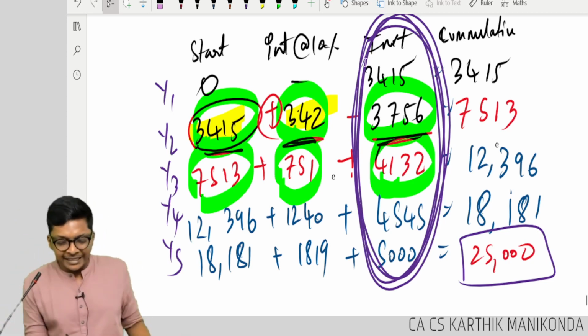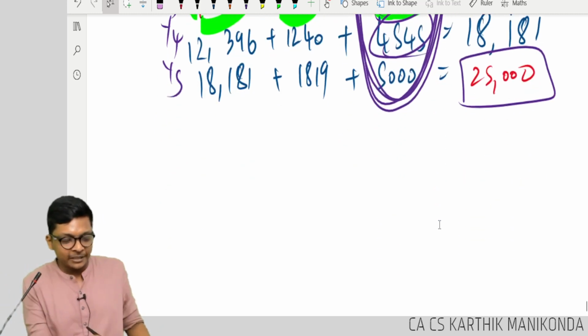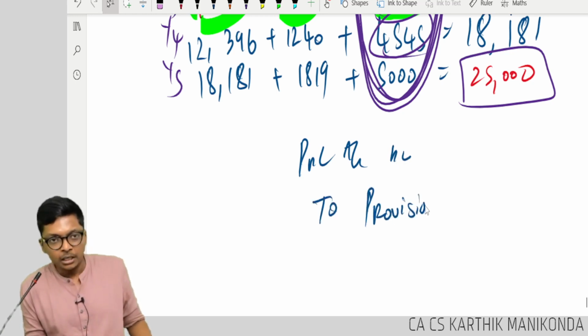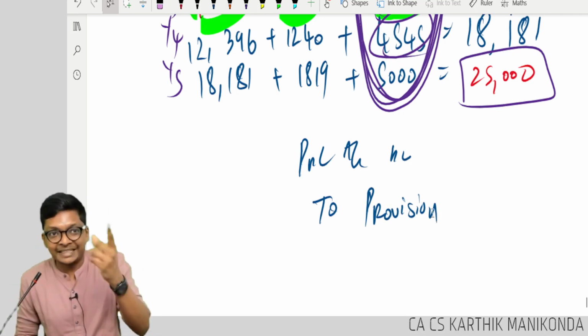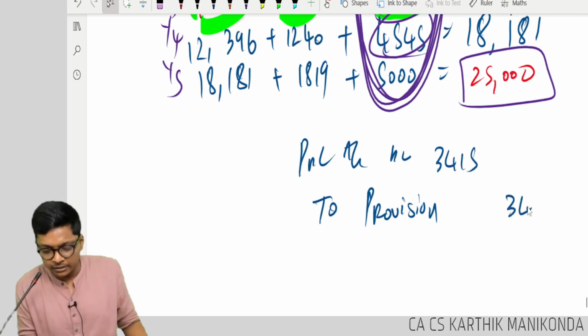So what entry will I pass for each of these things? My entry will be P&L account debit, to create a provision, because it's for after 5 years. That's why I'm discounting, time value of money. First year will be 3415.